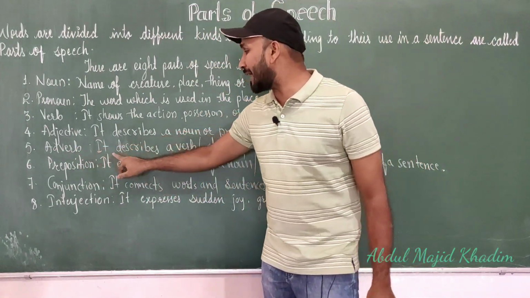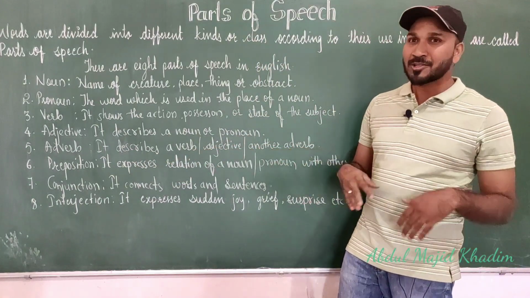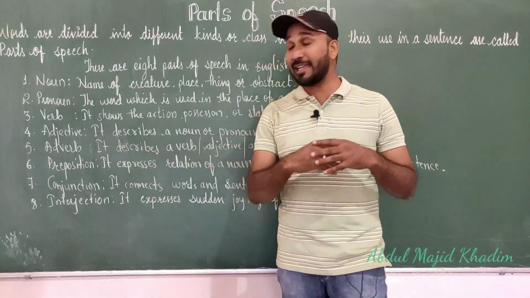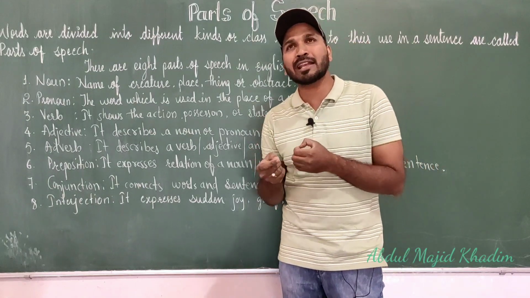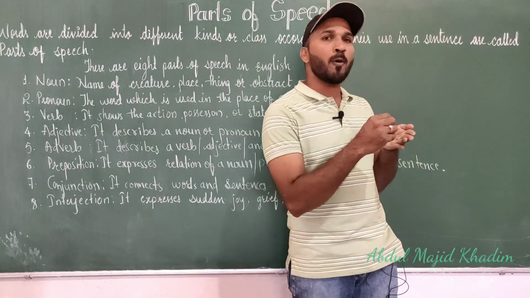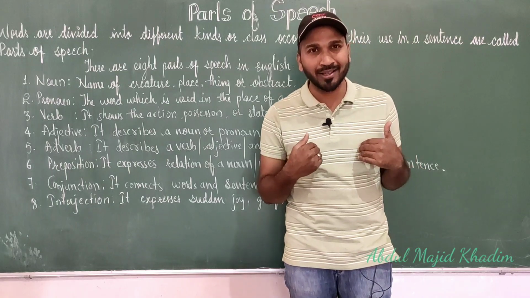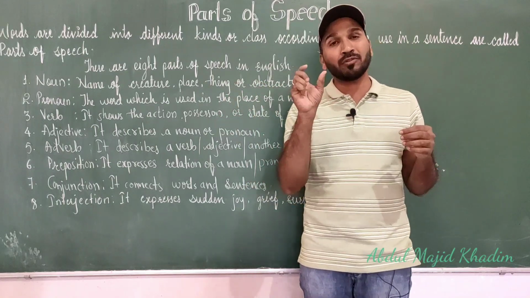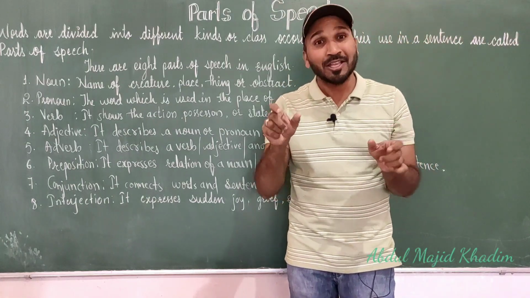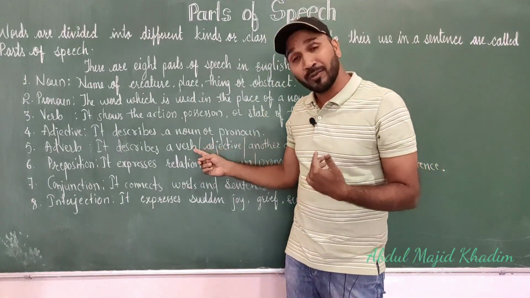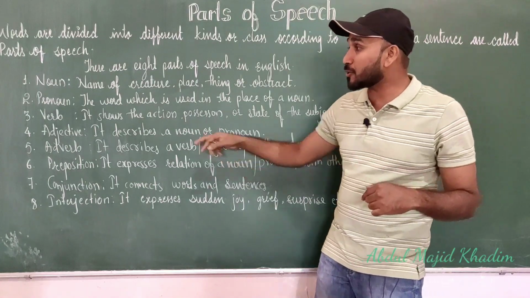So what is adverb? It describes a verb, adjective or another adverb. So what is the work of adverb? It describes a verb. If I am doing some work, I can describe it with words, like I am writing the homework neatly. The word neatly is describing how I am doing my work. He is running fast, so the word fast is describing how that boy is running. Understood? So the word which describes a verb is called adverb, and it also describes an adjective.